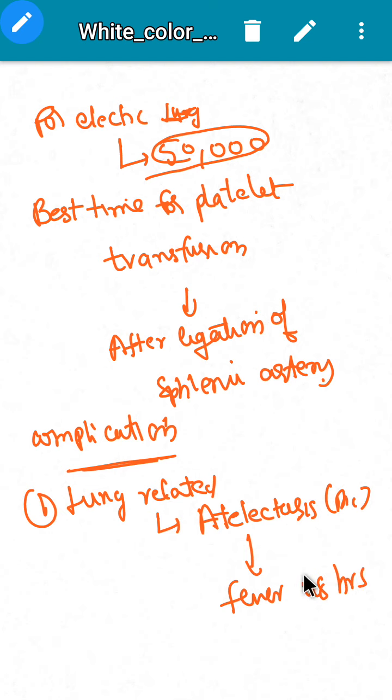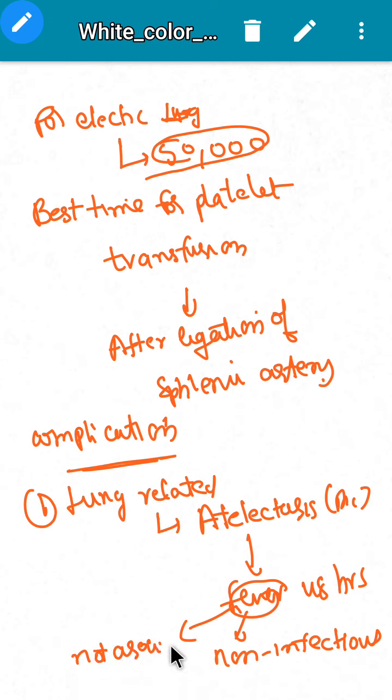The cause of fever here is non-infectious, and this fever is not associated with chills and rigors. Then there can be consolidation of the lung, and here fever with chills and rigors will be seen.